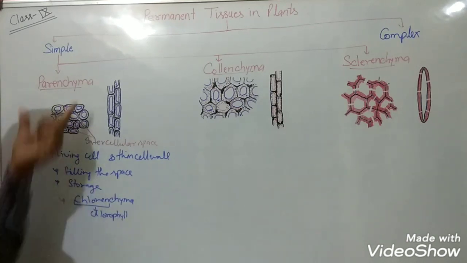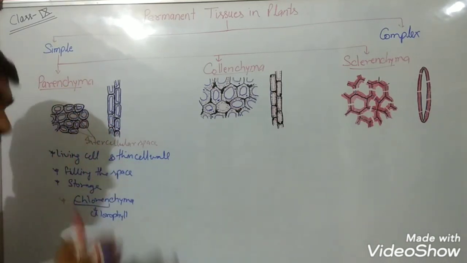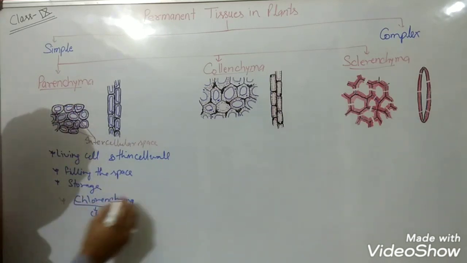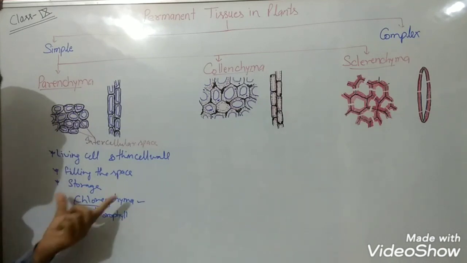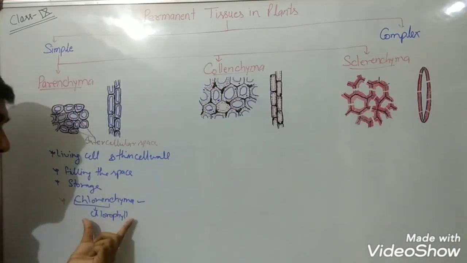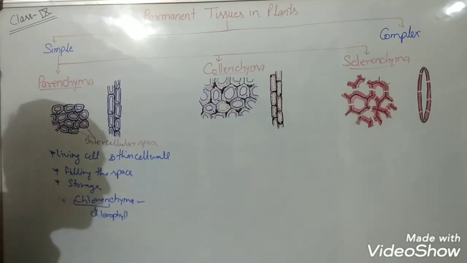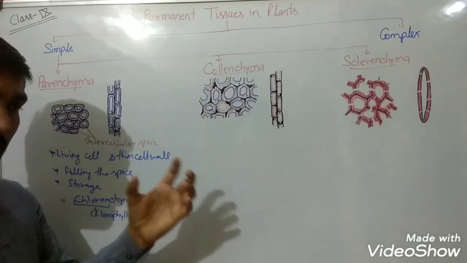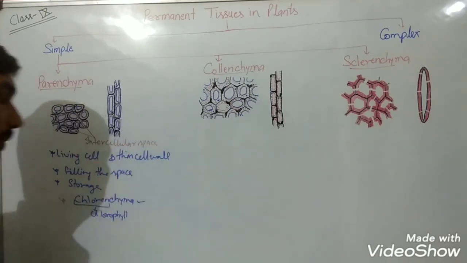So if parenchymatous cells are present in the leaves and they have chlorophyll in them, they are termed chlorenchyma. If they have chlorophyll, they are present in the leaves and in the green shoots of the plant.